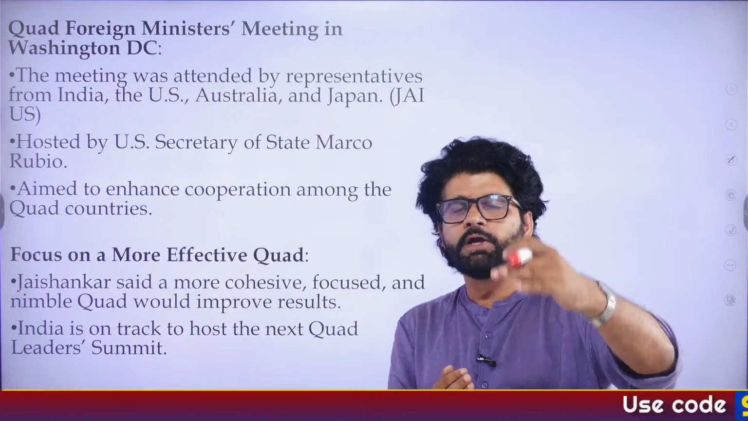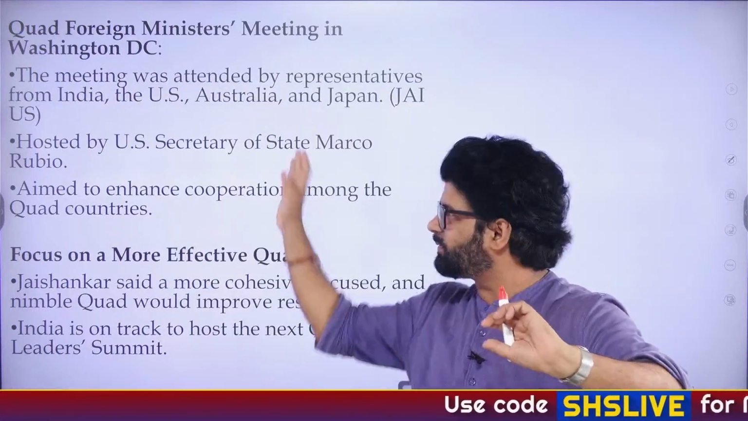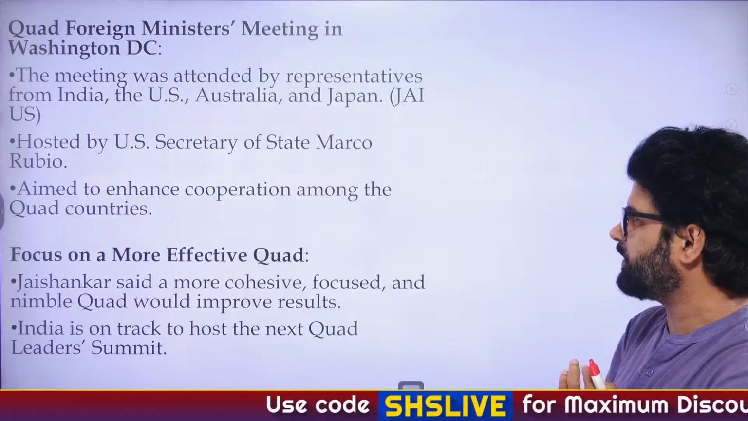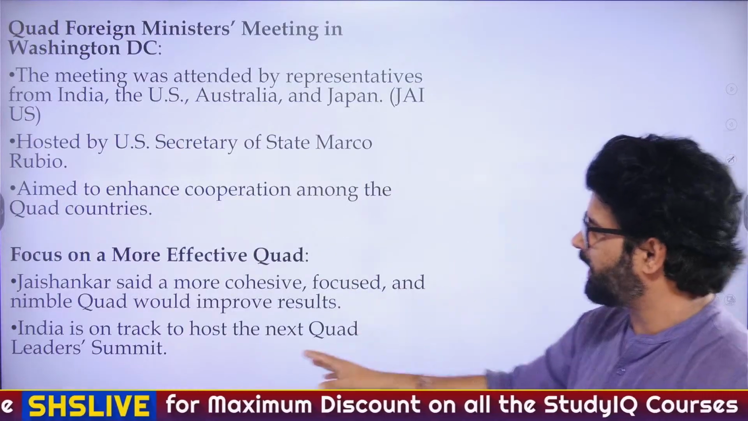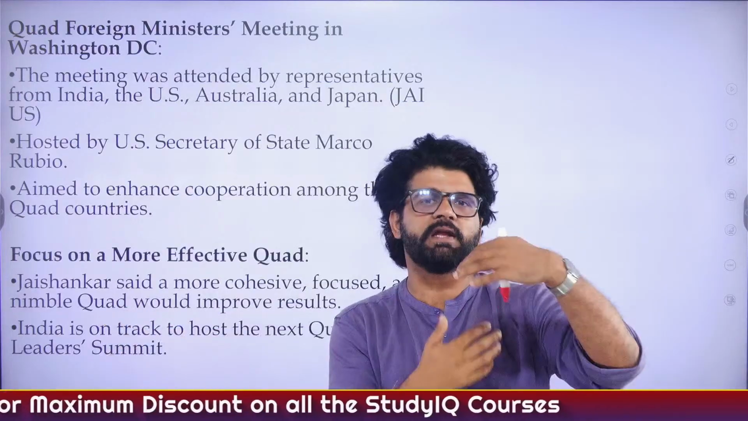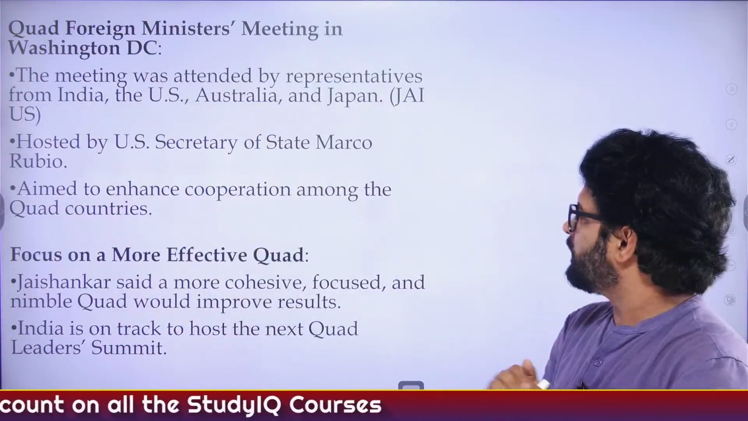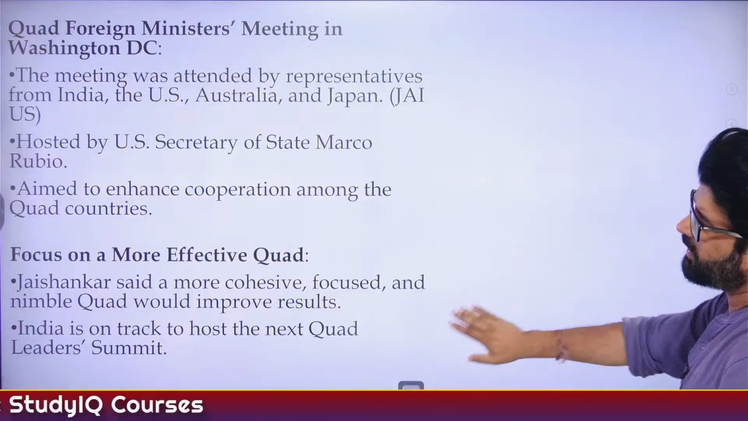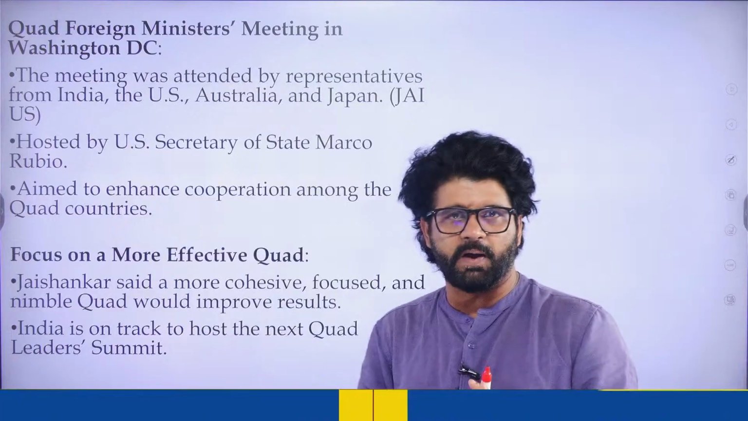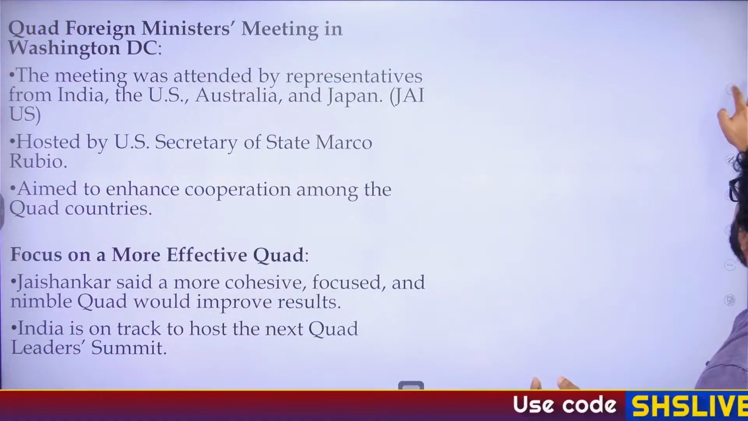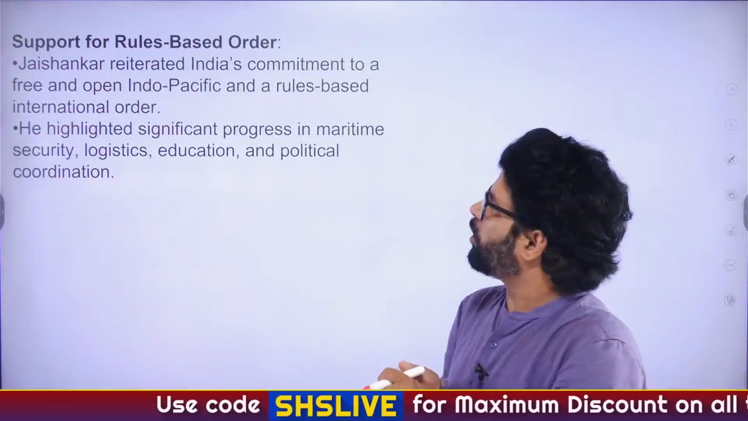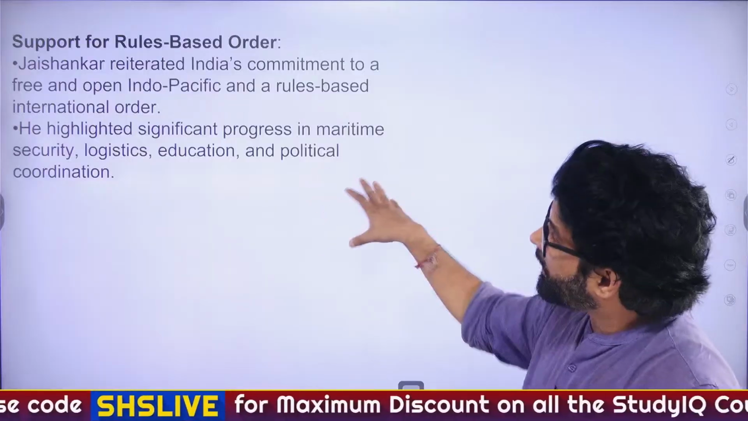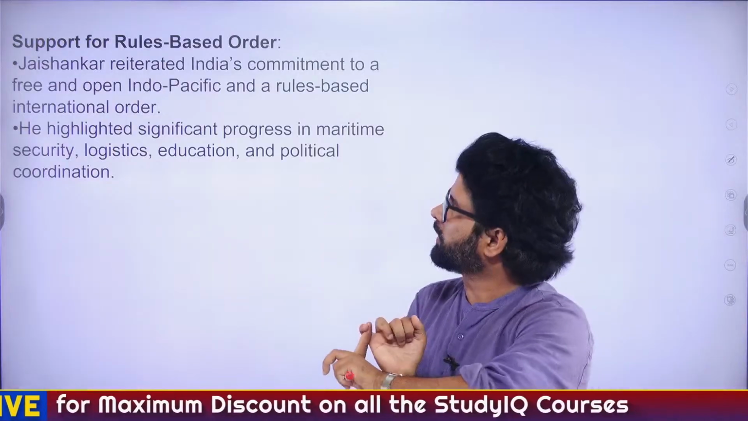You have an intro, body, conclusion in answer writing. Similarly, these things will help you in understanding things in a much better manner. So again, Jaishankar sir is saying certain stuff, more cohesive, focused, and so on. A nimble Quad, that means Quad taking actions in a proactive manner, would improve results. You can see all these things. The next Quad summit will be hosted by India. And again, you can see India is not very happy with the approach taken by many JUS countries, that is Quad countries, and India's commitment. But there are certain things which are going on in this Quad.